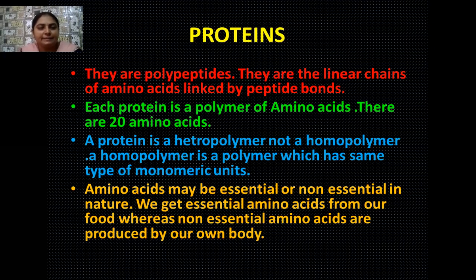So amino acids may be essential amino acids or non-essential amino acids. Those amino acids which are obtained by us from food or diet, what we take from the outer environment, such type of amino acids are known as the essential amino acids. But besides these, there are some amino acids which we cannot obtain from our food, and they are synthesized by our body on its own. Such type of amino acids are known as the non-essential amino acids.